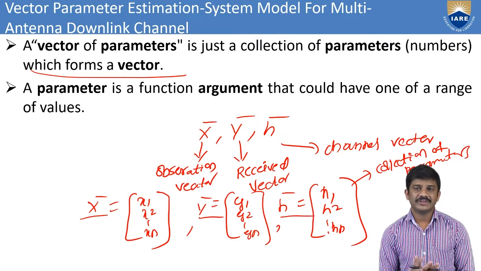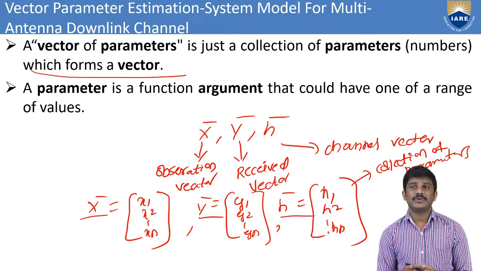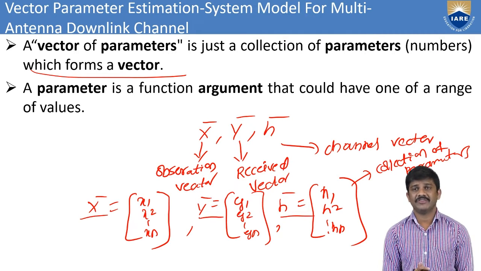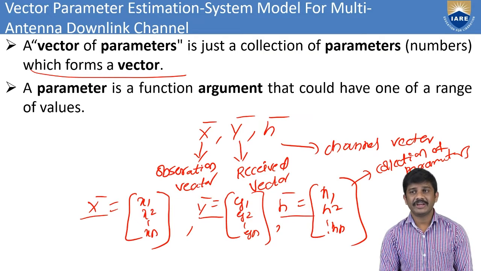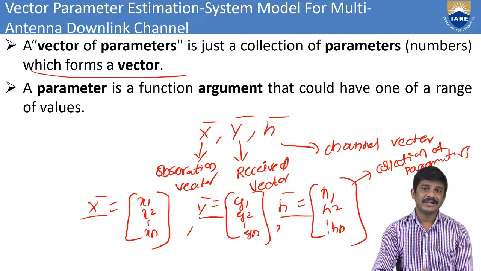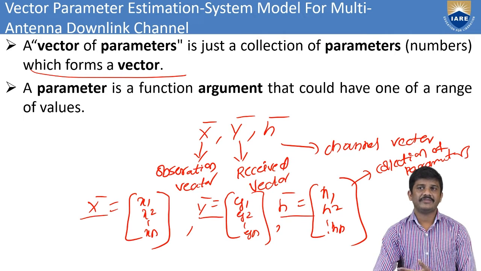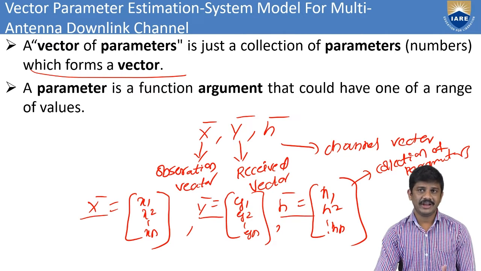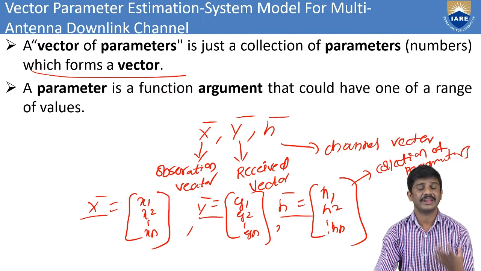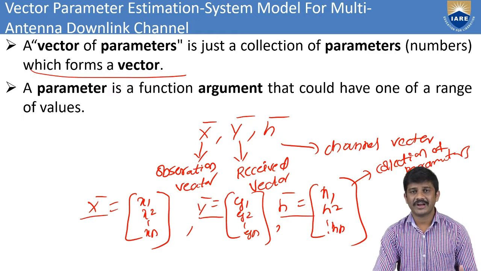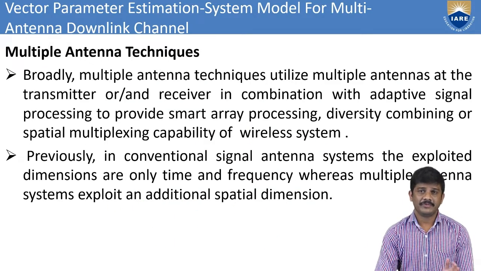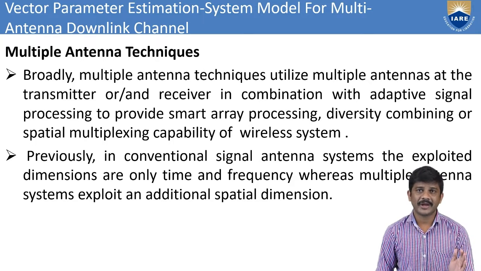A parameter is a function of an argument that can take one of a range of values. Every parameter has some argument, and then we can find the range of values. What is the transmitted symbol? What is the received symbol? What are the channel symbols? There we can find the range of values in wireless communication. In any wireless or other communication, these values are common. First of all, we go for the vector parameter.